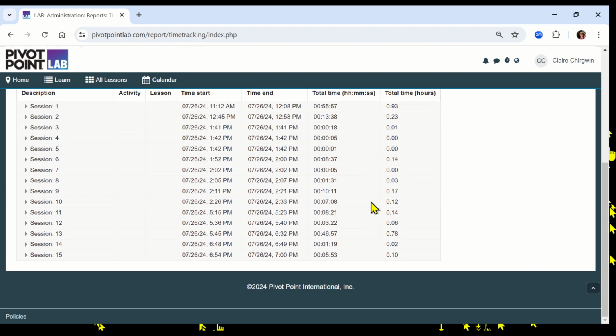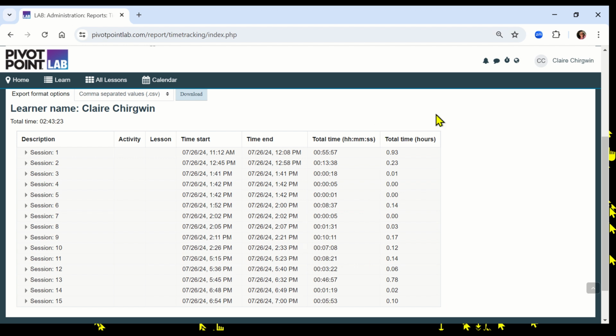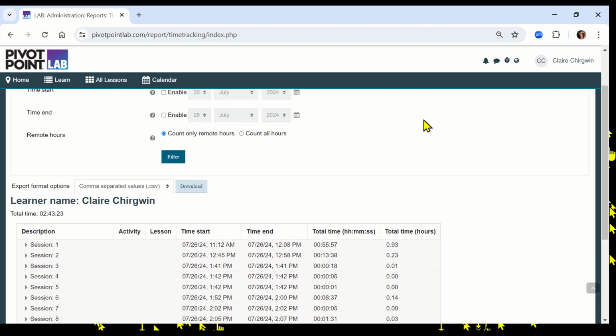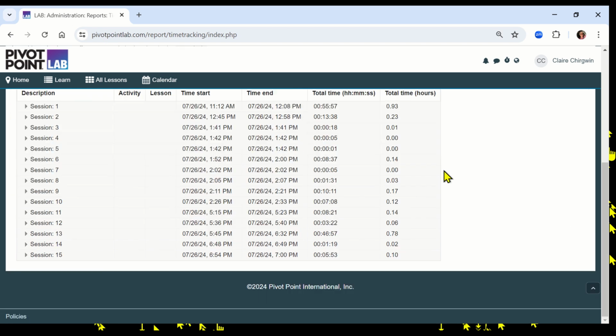Now you can see the sessions. Now this student has a lot of time. But you can see here when you started, when you ended, the date and the time, total time in hours. Right over here, for today, this student has earned 2.43 hours. That's how you do it.